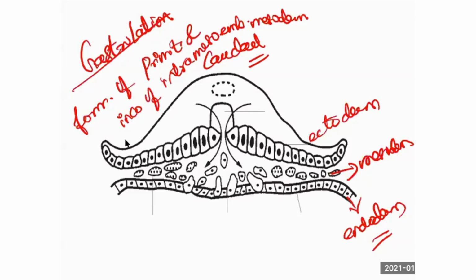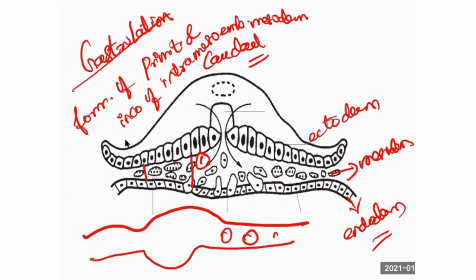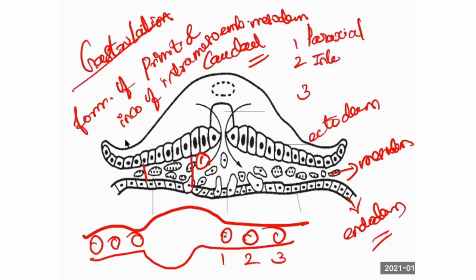So thereby we have intraembryonic mesoderm in the embryo, which is divided into 3 parts. Is it clear? If you take this as an embryo, this is the mesoderm on both sides, divided into 3 parts: paraxial mesoderm, intermediate mesoderm, and lateral plate mesoderm.